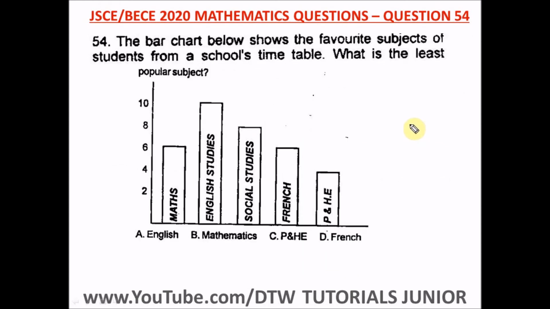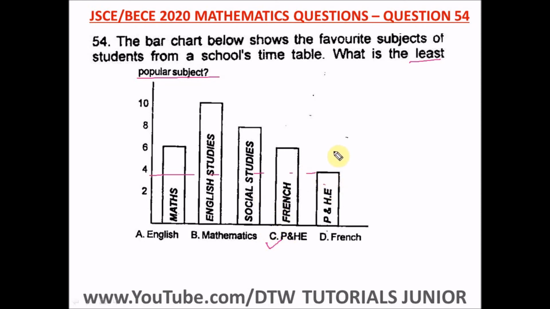Question 54 of the Junior WAEC 2020 Mathematics Past Question, that's your BECE exam. It says the bar chart below shows the favorite subject of students from a school's timetable. It says what is the least popular subject. Okay, the least popular subject, meaning the subject students don't like. From our bar chart, the least is, trace down, this is the lowest, which is PHE. The highest is English, the second to the highest is social studies, followed by maths and French. But the least popular subject is PHE, and our right option here is option C.